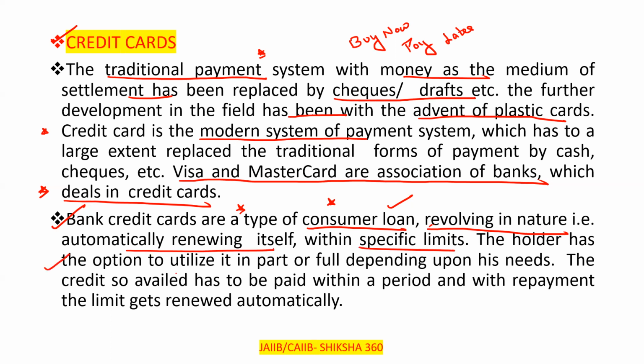The holder has the option to utilize it in part or full, depending upon his need. Like, you have a 50,000 limit on your credit card. It depends upon you whether you utilize it in full or utilize part of it. The credit so availed has to be paid within a period, and with the repayment, the limit gets renewed automatically. That is the basic information regarding the credit card.